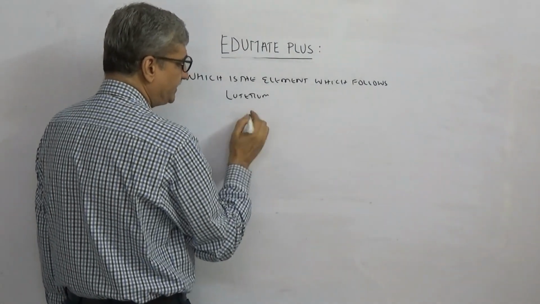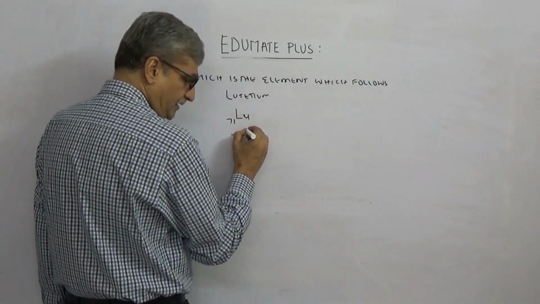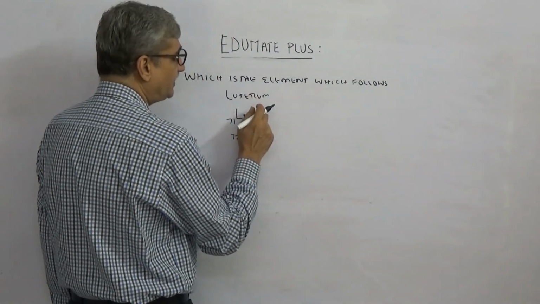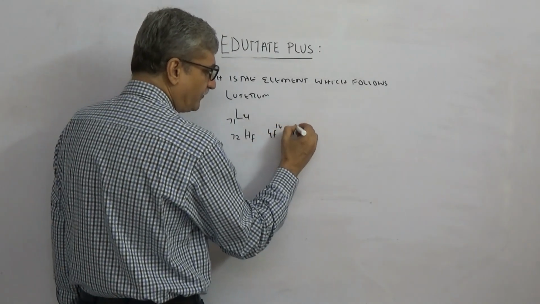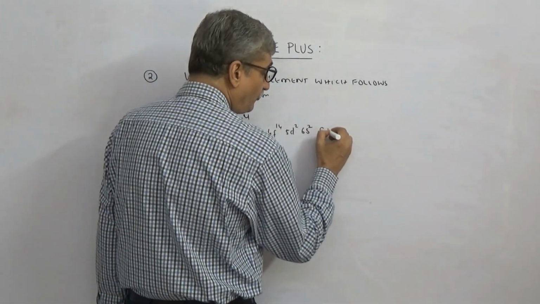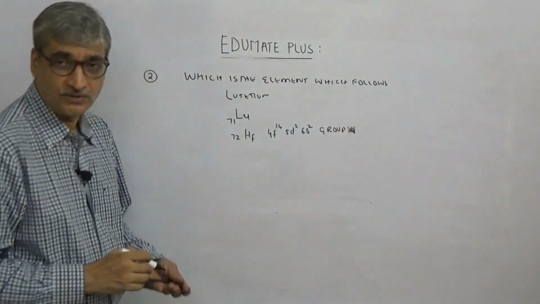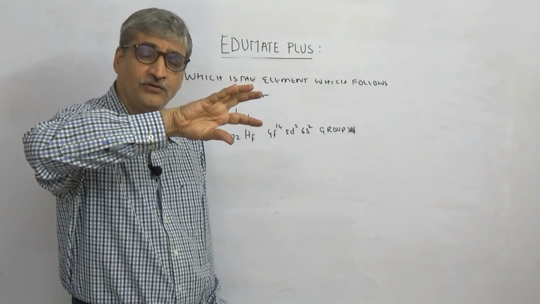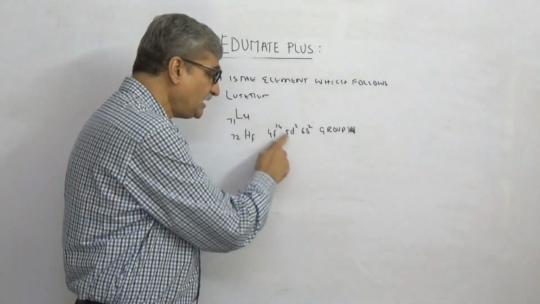Lutetium is 71, and 72 will be hafnium. Lutetium has a configuration of 4f14, 5d1, 6s2, and this will have 4f14, 5d2, 6s2. So it will be in group 4. Any of these concepts can become a question. The element following lutetium is hafnium. It has a d2 configuration: d1, d2, d3, d4.